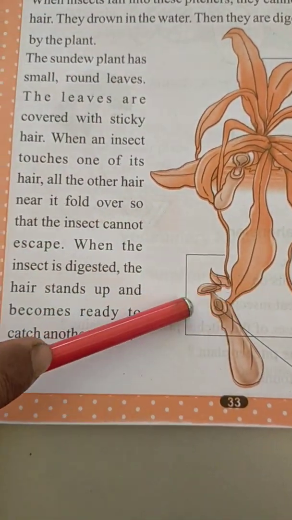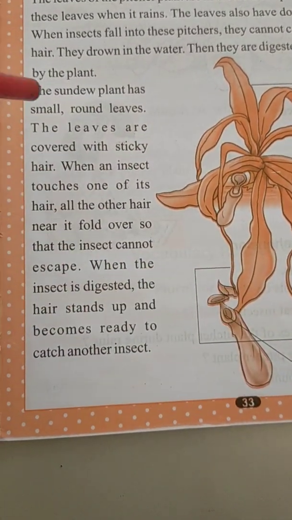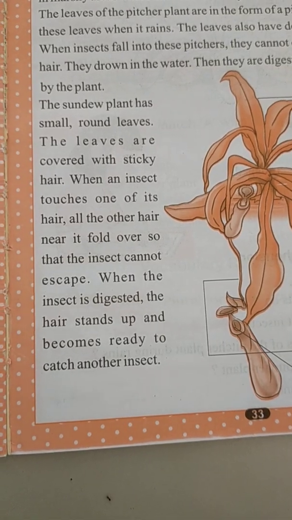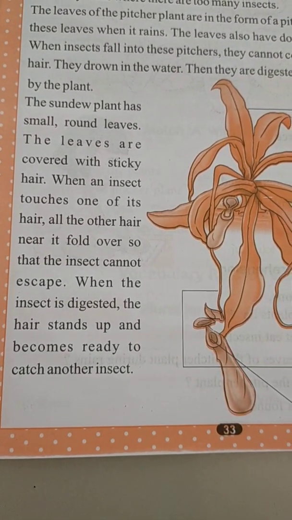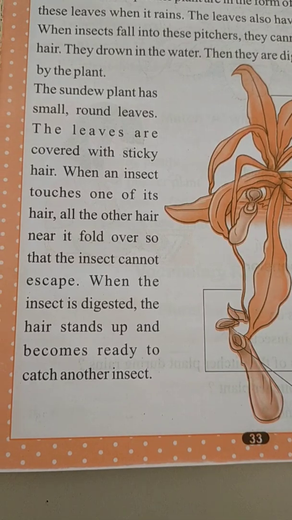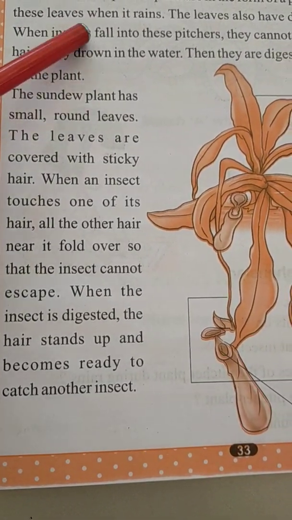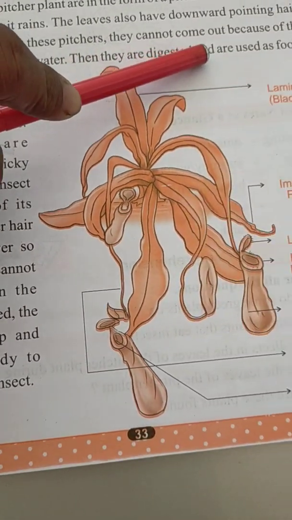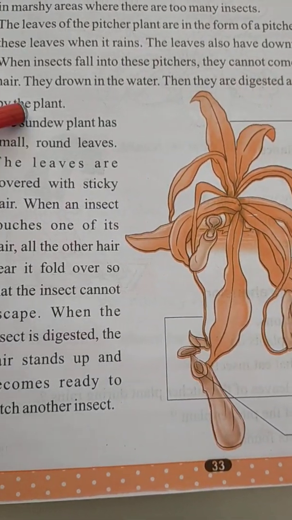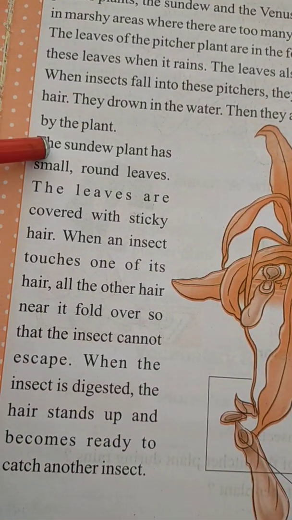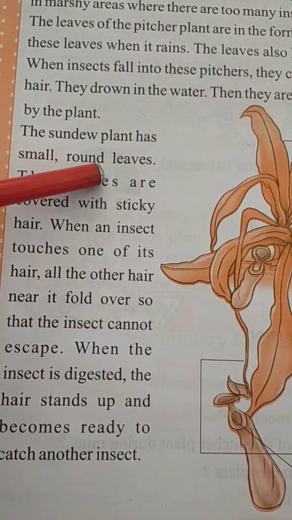When the insects fall into the pitcher, they will automatically die, and with that water the pitcher plant eats the insects. Then they are digested and used as food by the plant. Understood, my students? The sundew plant has small round leaves.